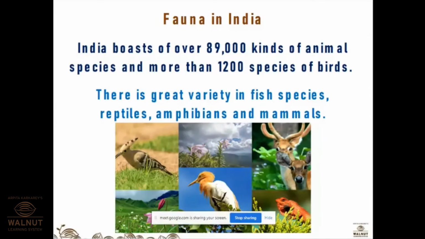Okay, now fauna in India. Up till now we were seeing the vegetation, the plants, or the type of forest that exists in India. Now we will see the animal life, as the name of the chapter is natural vegetation and wildlife. So now we are going to see wildlife, that is known as fauna, in India. India boasts of over 89,000 kinds of animal species and more than 1200 species of birds. There is great variety in fish species, reptiles, amphibians, and mammals.